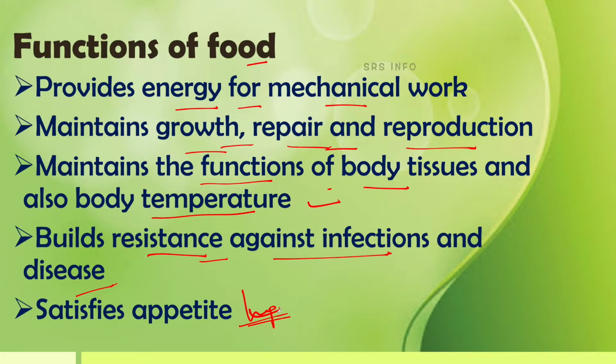This may affect negatively our health. So satisfying the appetite is also very important. So food satisfies appetite. These are the functions of food. Okay, provides energy, maintains growth, maintains the functions of body tissues, and it works as the resistors for infections and diseases, and food satisfies appetite.